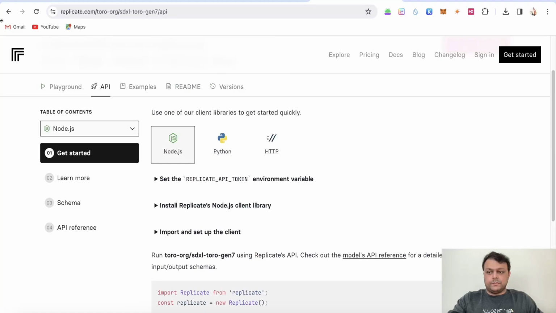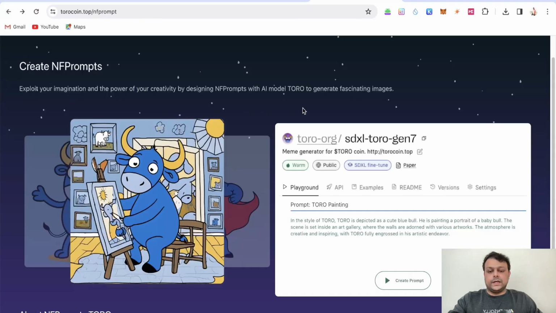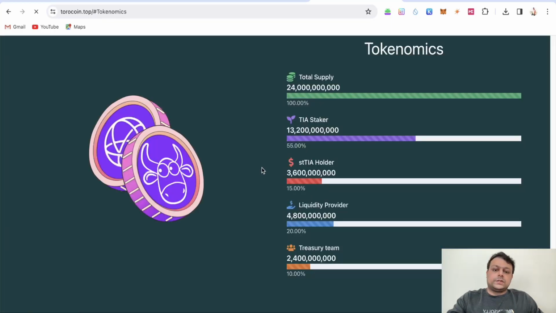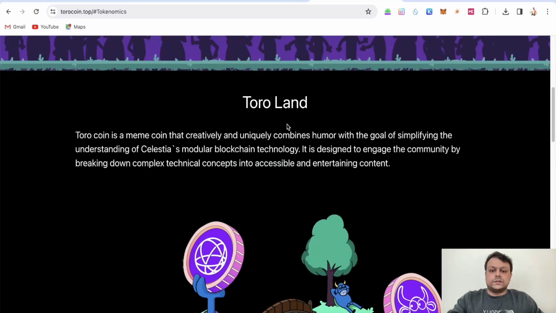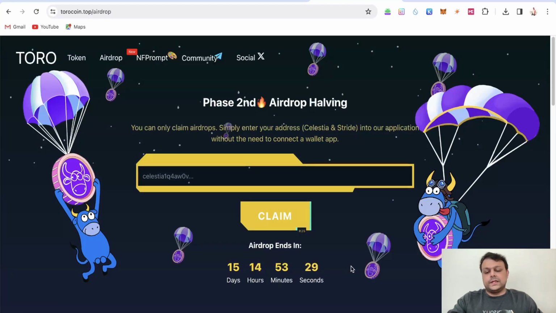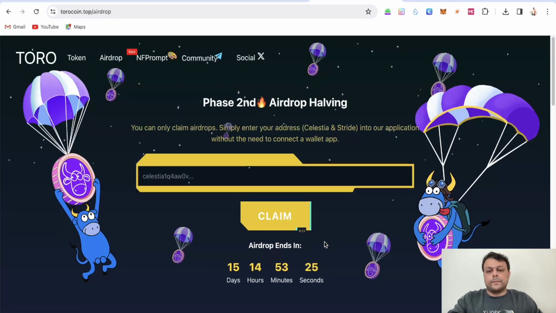So this is some complex code stuff. I will need to go ahead and check this because there is Node.js and everything. So I will need to check this on my Node.js or maybe GitHub. You still have around, I think, 15 days to claim this airdrop, if I'm correct. Let me go. Yeah, 15 days, 14 hours and 53 minutes from the time of making this video. And this is only phase 2. I think there would be more coming in the future.